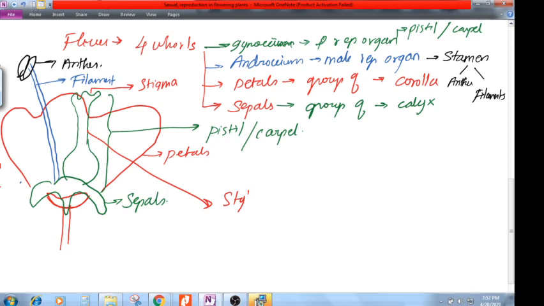Inside the ovary we can see some ovules will also be there, where our egg will be produced. So this is about our flower. Now we'll study one part at a time. First we'll study the male part and then the female part. Let's go ahead.